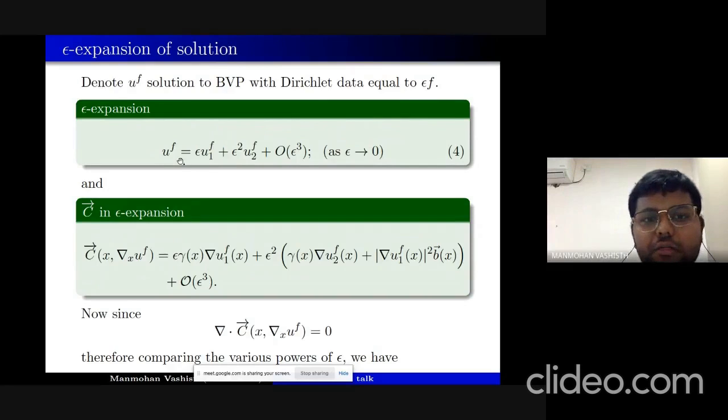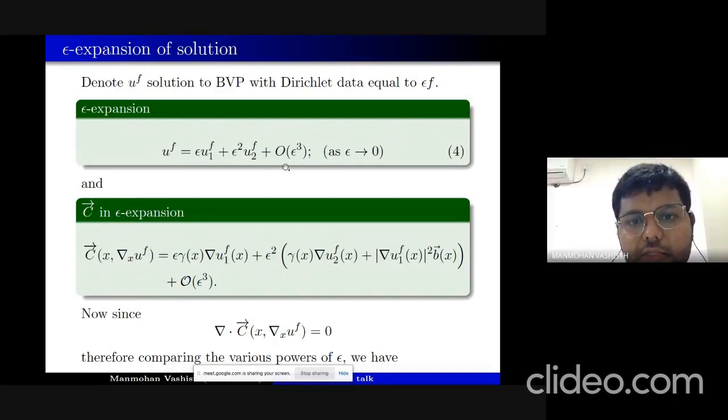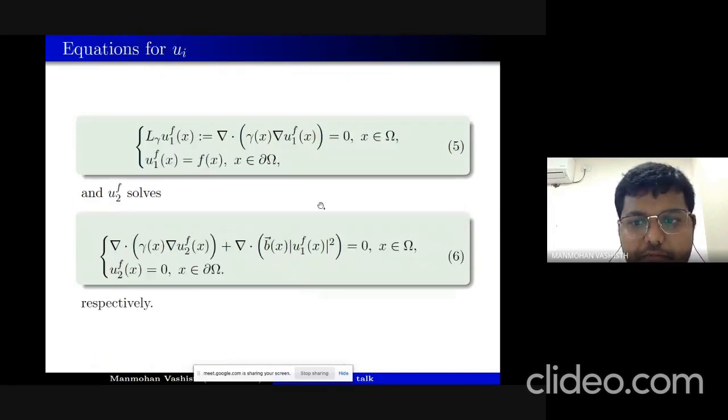No. Actually, this is the way of proving the well-posedness of the forward problem. We assumed that u is of this form in equation 4, and then we tried to find the equation for u1 and u2. Here we assumed that there is another term which is w, and we showed that w is of order epsilon cubed. So that's why we are writing in this form. Then we plug this u into the equation, and by equating the divergence to 0, we get formulas 5 and 6.